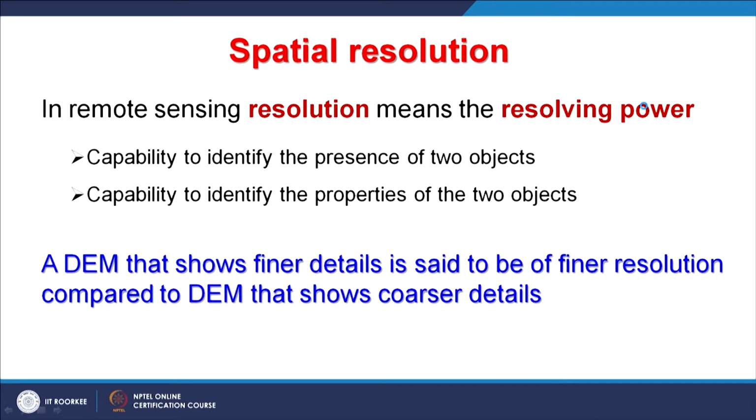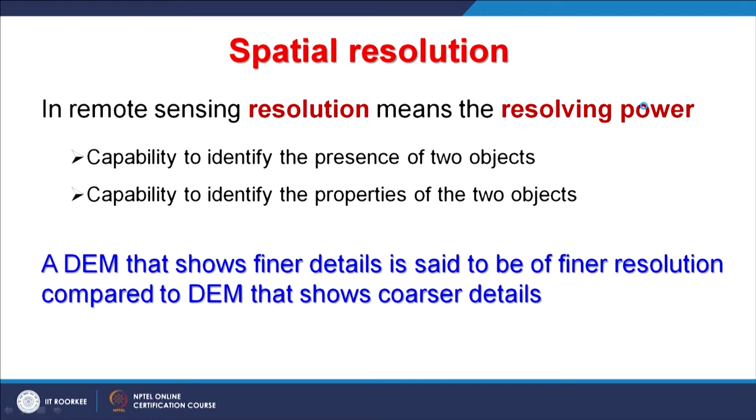So, a DEM which shows finer details is said to have finer resolution. When we can identify small changes in elevation or in terrain through a DEM, we say it is a quite good, high-fidelity, fine resolution or higher resolution DEM compared to a coarser one. But this is always in relative terms.